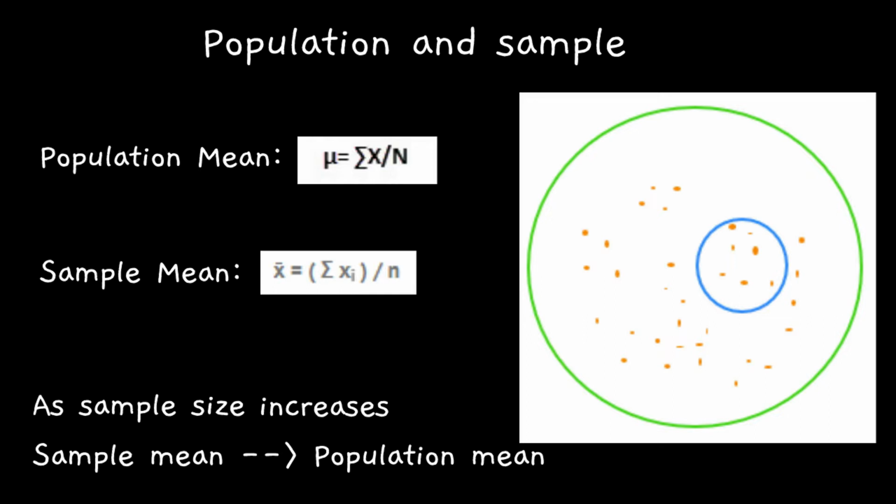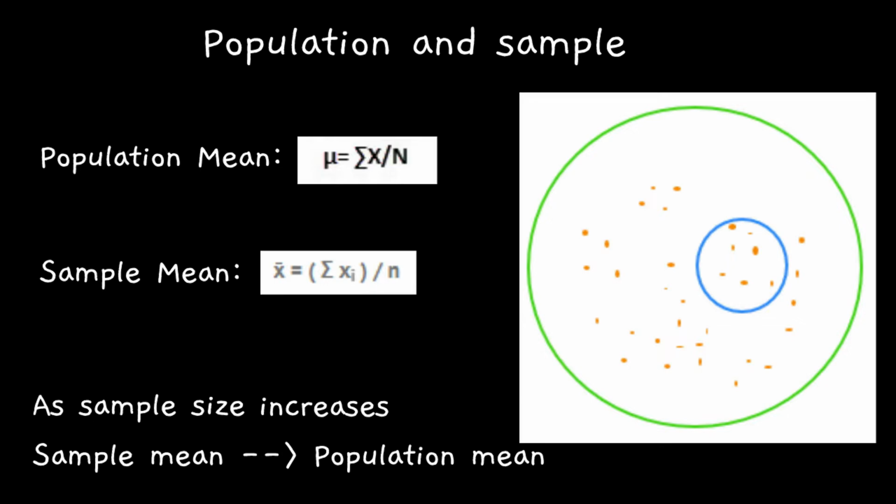That means sum of all 1.40 billion persons' height and divide it by 1.40 billion to compute the average height of a person. This mean is called the population mean and we denote it by mu.